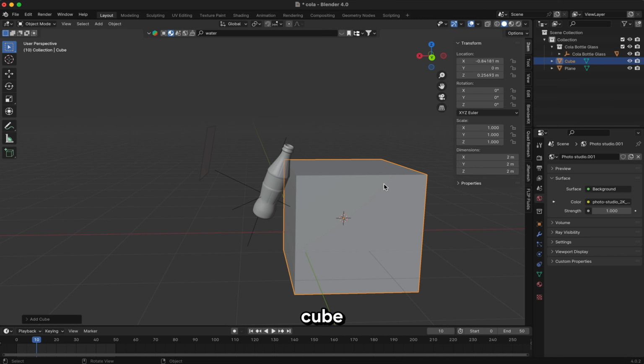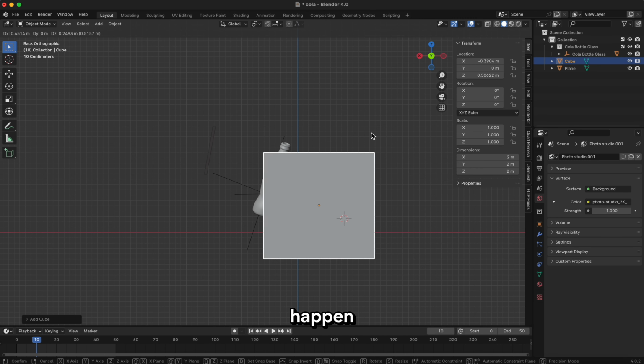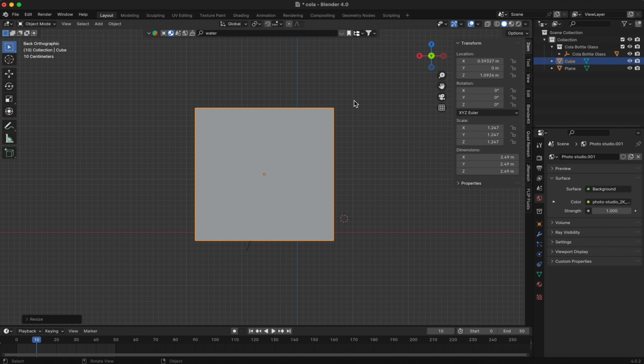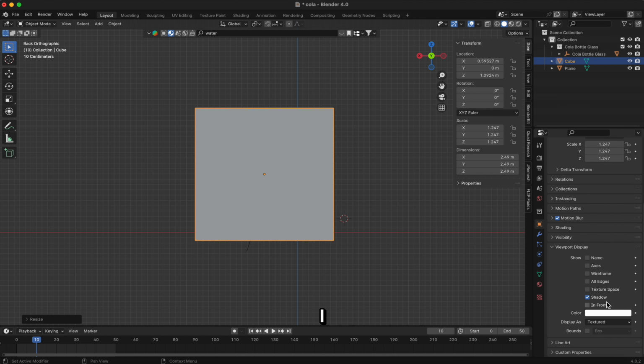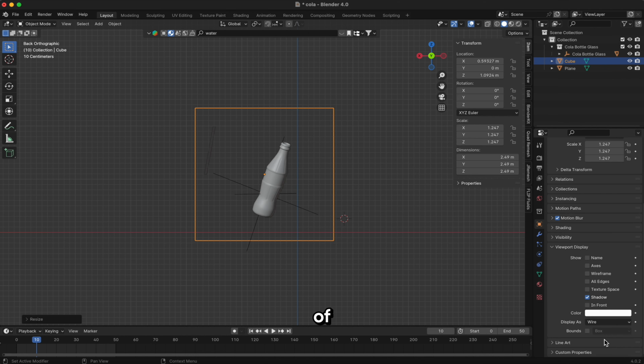Then, I made a cube where the entire simulation will happen. After that, I adjusted the viewport to get a clearer view of the scene.